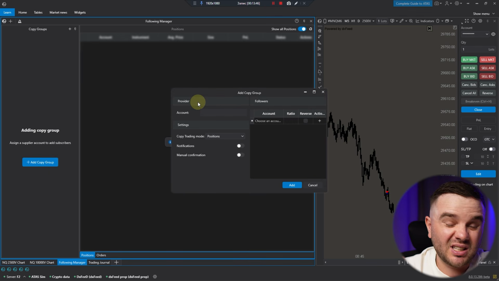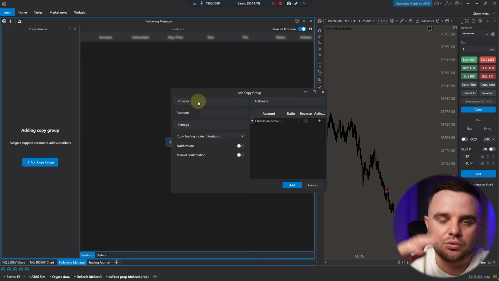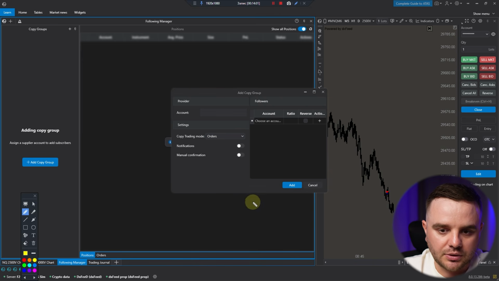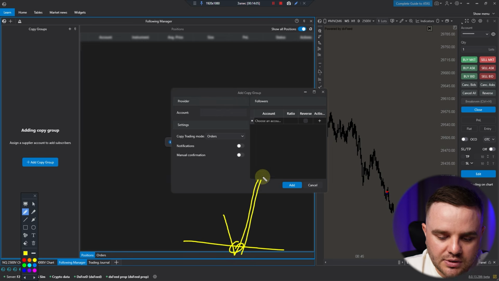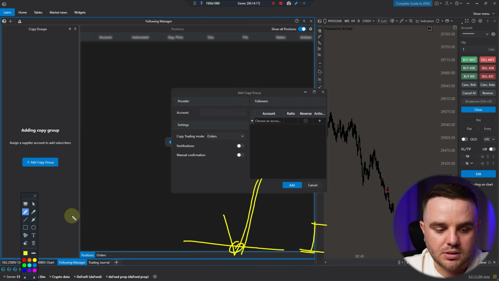After that, here you add a copy group. First, the provider: it is the account on which you will trade and which will send trades to other accounts. For example, you trade on your prop account. Copy trading mode, position or orders. My advice is to use orders, because for example, you set up a limit order on your real account, it will execute, and after that price makes an instant pullback, but because of lagging of several seconds, there could be a 20-50 tick difference in some cases between those two. That's why limit orders are the best, and that's why you need to copy orders.